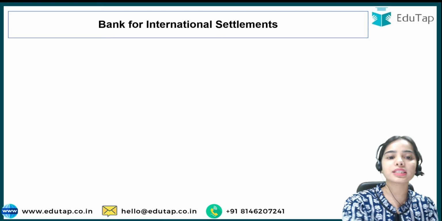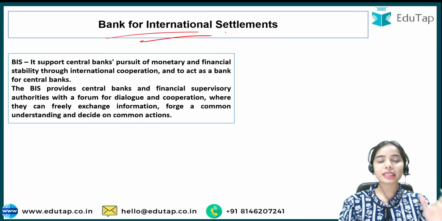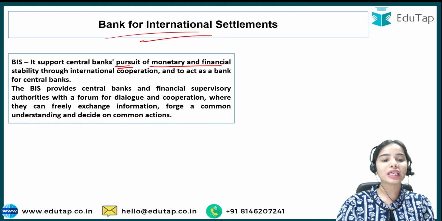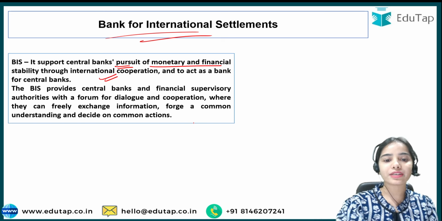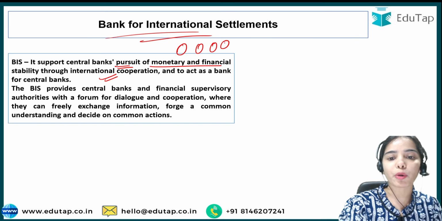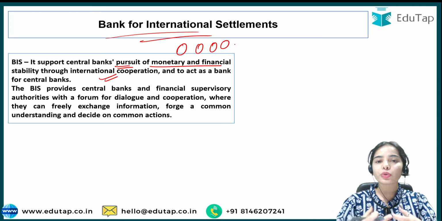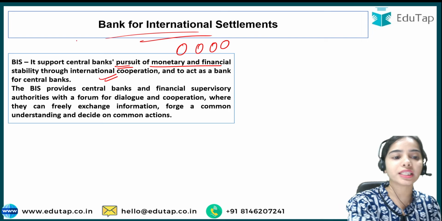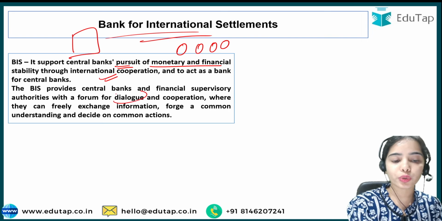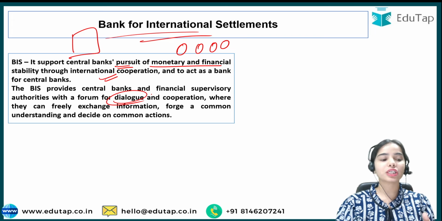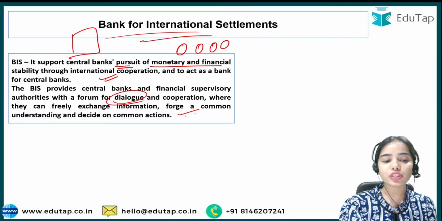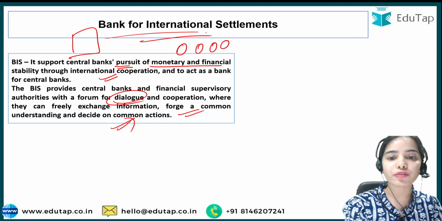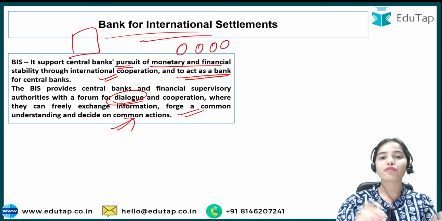But before that, what is this Bank for International Settlements? So it supports the central bank's pursuit of the monetary and financial stability through the international cooperation. So the big central banks or the central banks of the important countries, the big countries, they are coming together, they are sharing the information. So this Bank for International Settlements is actually providing them a forum to come together to dialogue and cooperate with each other to share the information freely as well as to forge a common understanding and decide on the common actions. And that's why the Bank for International Settlement is actually a bank for central banks.